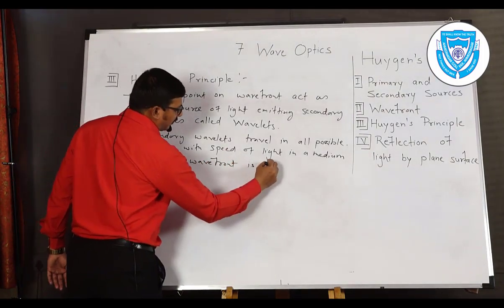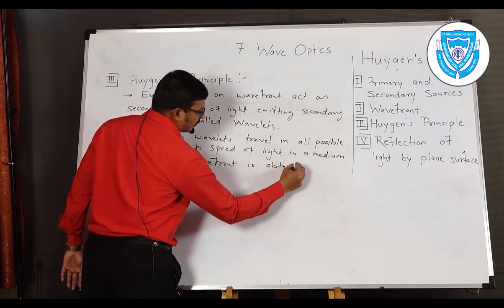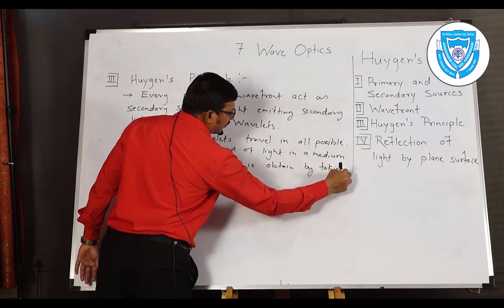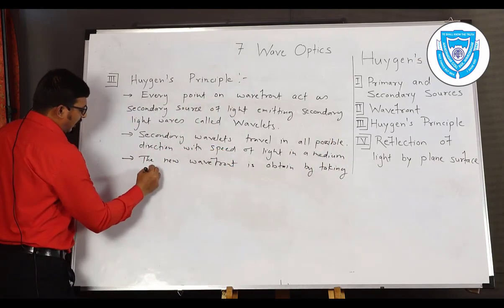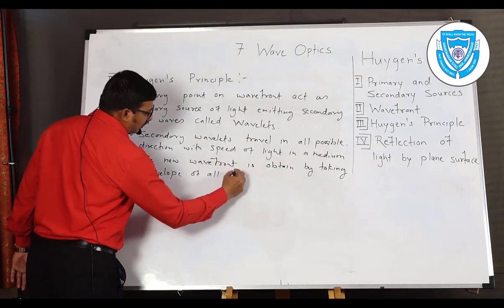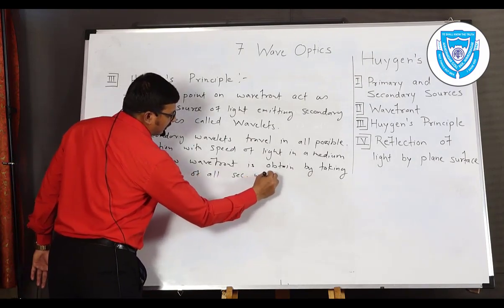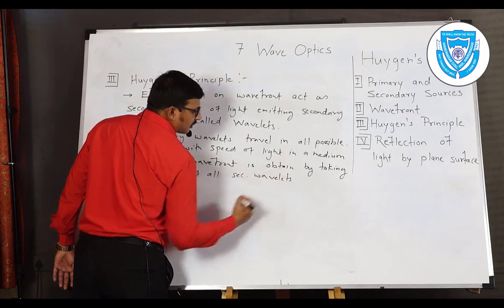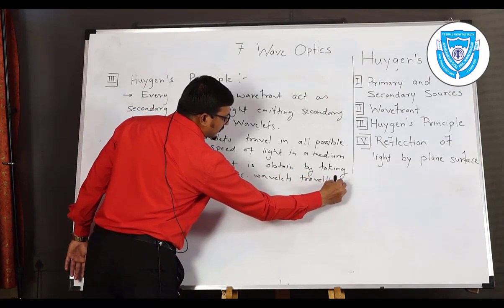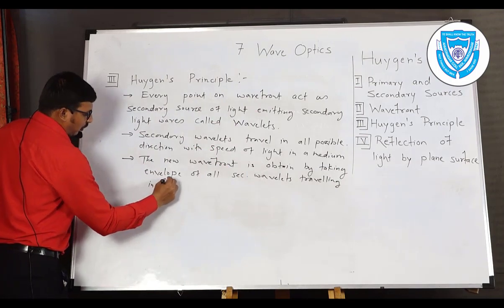is obtained by taking envelope of all secondary wavelets traveling in forward direction.